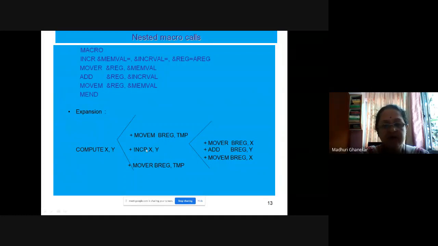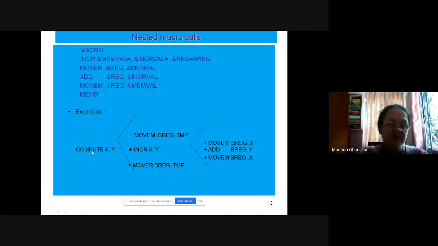If you expand it, it will look like: + MOVER BRANGE, X, + ADD BRANGE, Y, + MOVEM BRANGE, X. The final expansion of compute X, Y will consist of 5 statements: + MOVEM BRANGE, TEMP, then ++ MOVER BRANGE, X, ++ ADD BRANGE, Y, ++ MOVEM BRANGE, X, and then the line + MOVER BRANGE, TEMP.